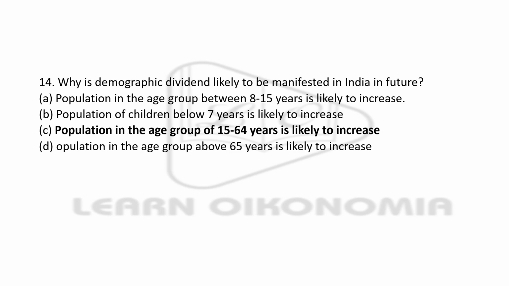Next question, why is demographic dividend likely to be manifested in India in future? Options: population in the age group between 8 to 15 years is likely to increase, population of children below 7 years is likely to increase, population in the age group of 15 to 64 years is likely to increase, and population in the age group of 65 and above is likely to increase. The right answer is option C. That means that population in the age group of 15 to 64 years is likely to increase.